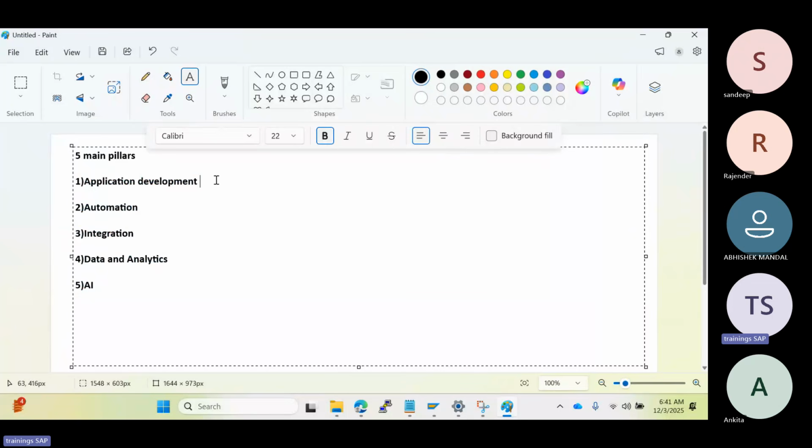Application development means build apps, build work zone, business application studio, Cloud Foundry. Also documentation services, ADS services, alert services, automation pilots, everything, CTMS, Cloud Transport Management System, all will be in the application development related stuff. Automation means build process automations, workflow automations, RPA, robotic process automation. Those services will be in the automation functionalities here.